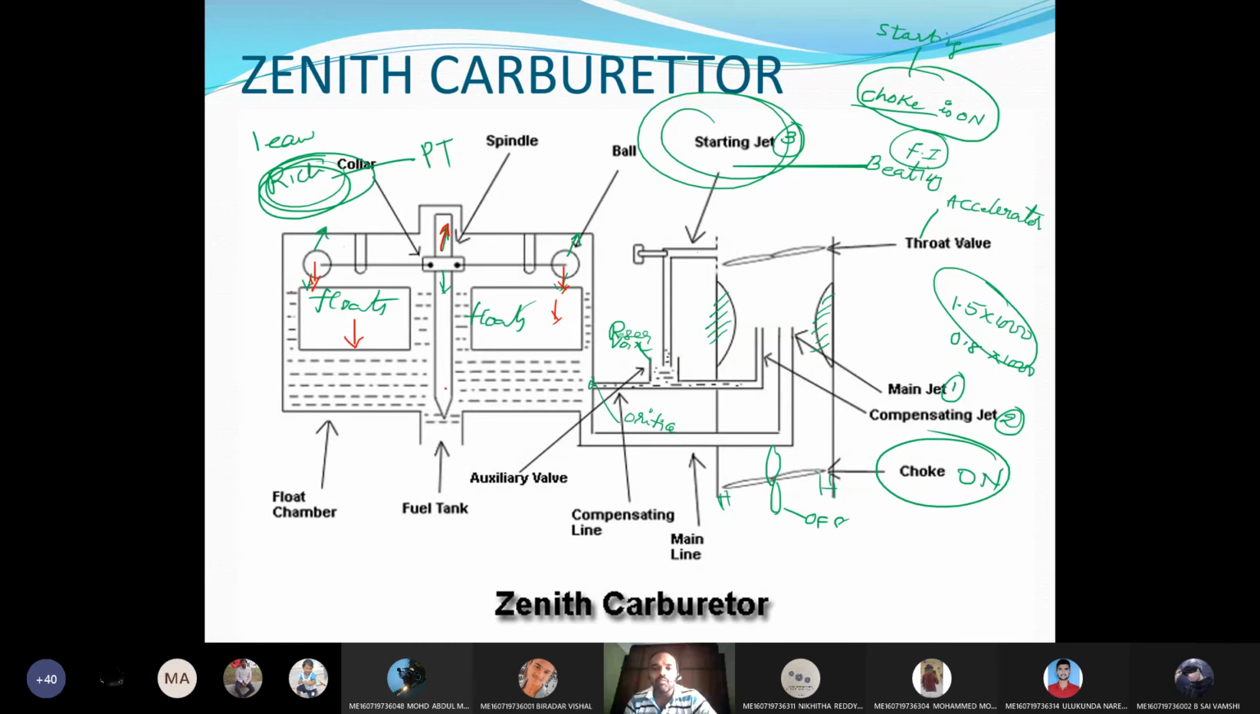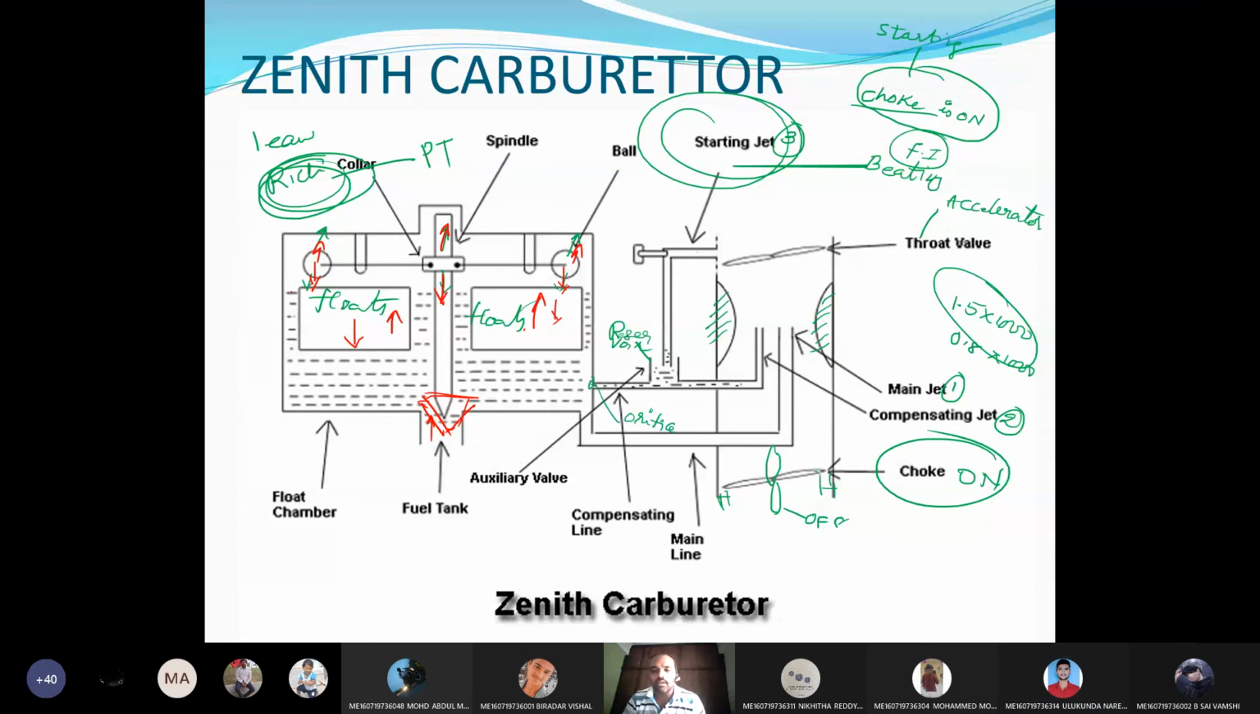Therefore, this needle will move upward, so there is no restriction for the fuel. Directly the fuel will enter and reach the required level. Whenever the fuel level reaches the required level, these floats will rise, and the balls will also rise, thereby moving the spindle in the downward direction. When the spindle moves downward, this needle will close this valve, thereby stopping the passage of petrol into the float chamber. Okay, sir, I got it.